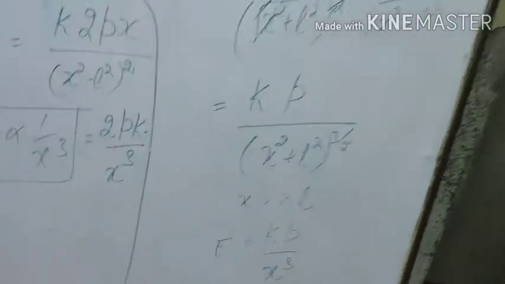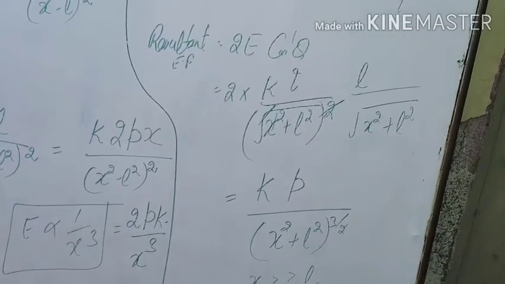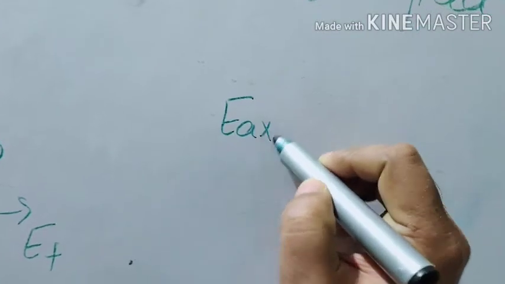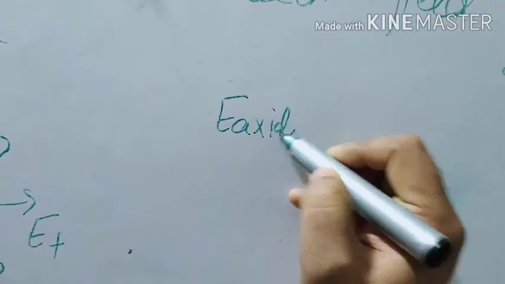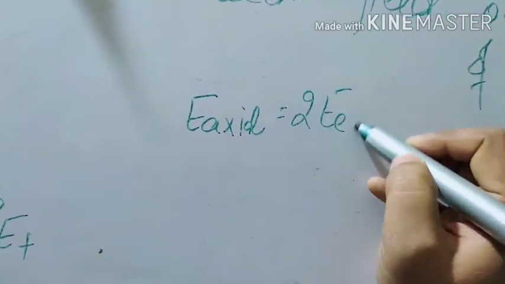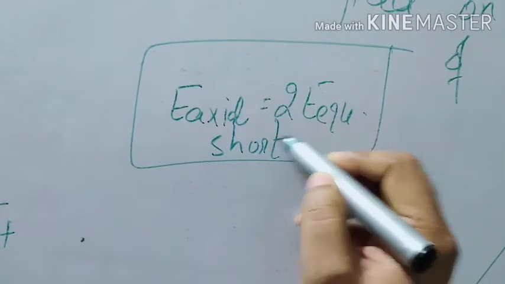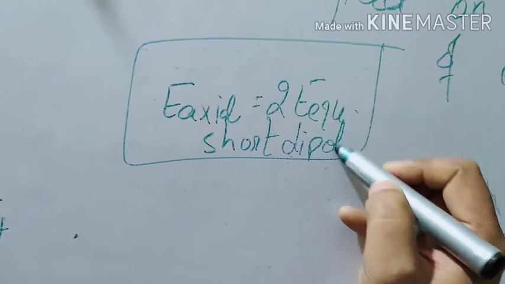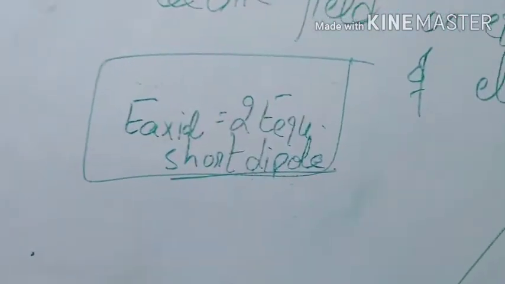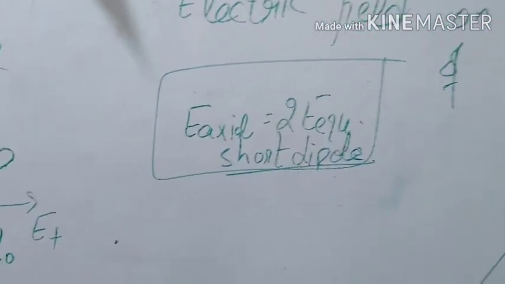So which one is more? For a short dipole, electric field on the axial line is equal to twice that of the equatorial line. This is for a short dipole. Also remember one more thing, that this does not obey inverse square law.